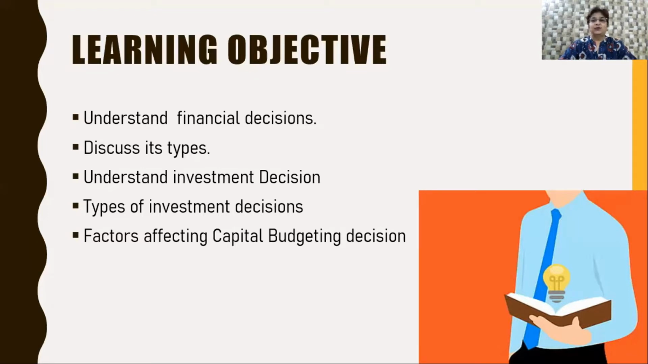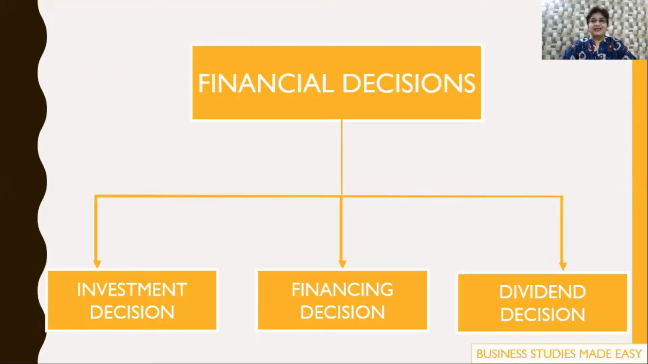Then we'll study the investment decision, its types, and the factors affecting capital budgeting. So let's start. Financial decisions are of 3 types: investment decision, financing decision, and dividend decision. Please remember that financing decision is one type of financial decision. The financial decision and financing are different. Sometimes students get confused between the two. So financing is a part of financial decision. Having noted that, let's move ahead.